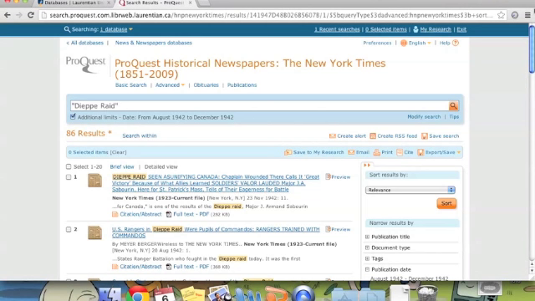So this is just one of those instances when you're researching and you want to learn how an event has been demonstrated in the news. This is exactly how you can analyze it.